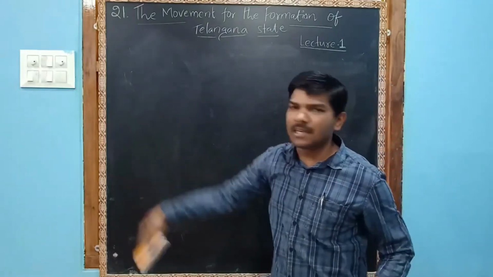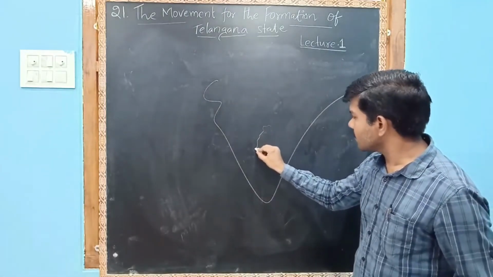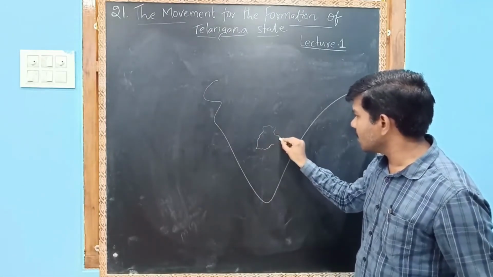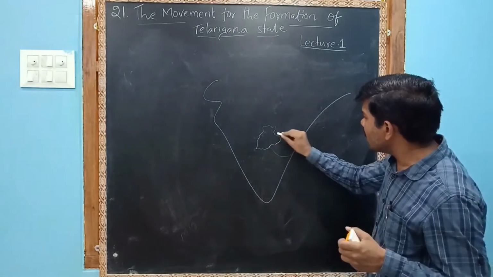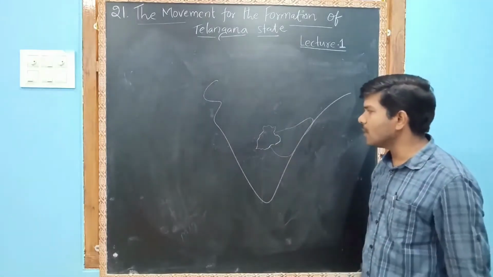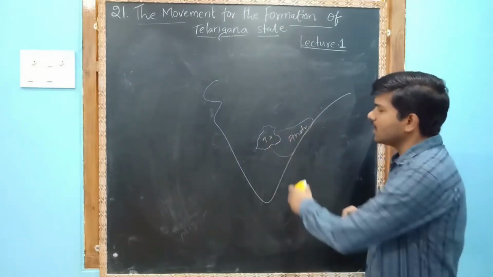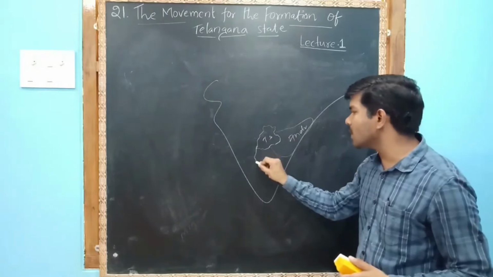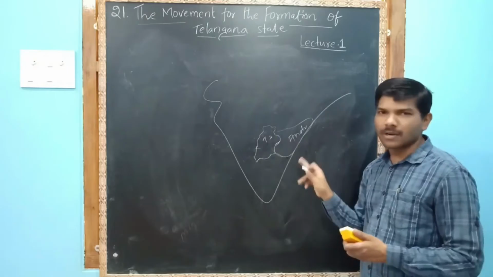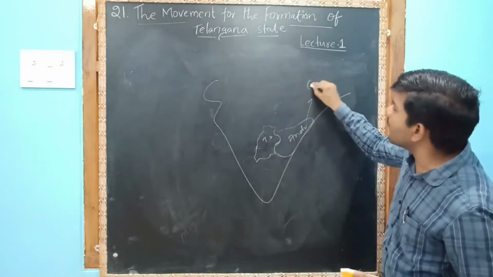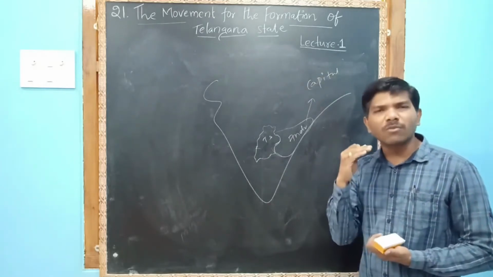the demand started. What was the demand? The demand started that these should be merged. To merge both, Andhra and Telangana. They were saying that it is better to merge together, because Andhra people did not have a capital at the time, and their economic condition was very bad.